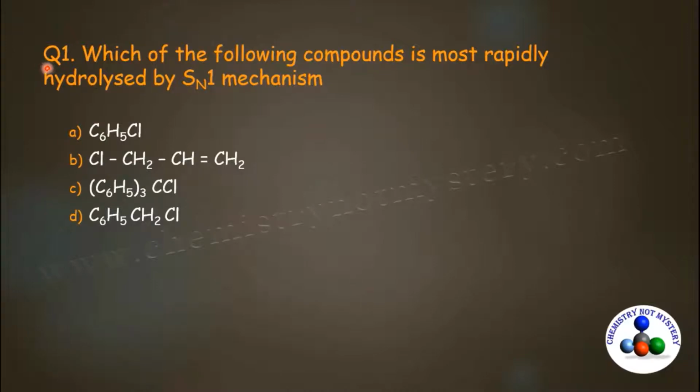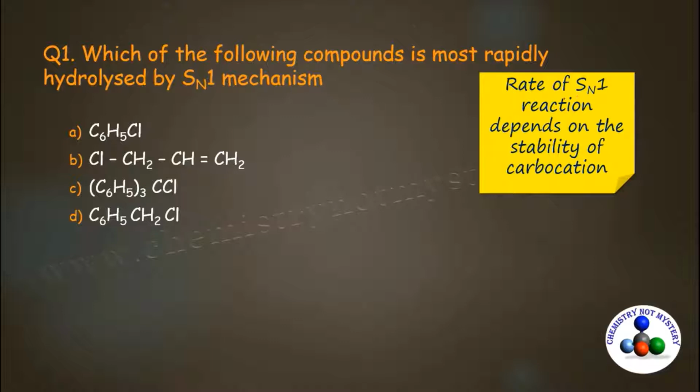Here is the first question. Which of the following compounds is most rapidly hydrolyzed by SN1 mechanism? And these are the options. For SN1 reaction mechanism, rate depends on the stability of carbocation formed during the reaction.